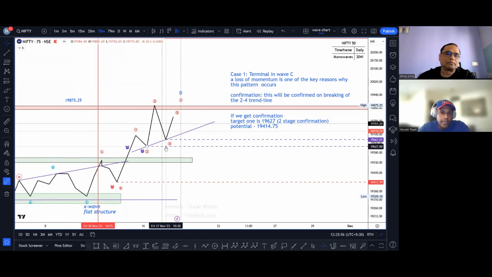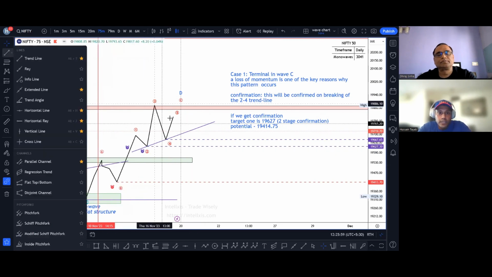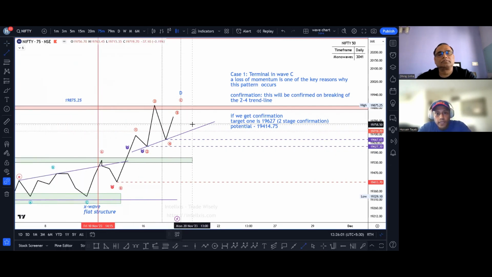ठीक है. ये कंफर्म कब होएगा? ये कंफर्म कब होएगा ना, जब ये 2-4 ट्रेंड लाइन थ्रस्ट के साथ इसको तोड़ता है. Correct. So whatever I have said as of right now, break of this 2-4 trend line will be confirmation that this is a terminal pattern and wave D with a very high probability is over and we should be starting wave C. That's right. Okay, so this ends कि यहाँ actually हुआ क्या, part of our forecast.